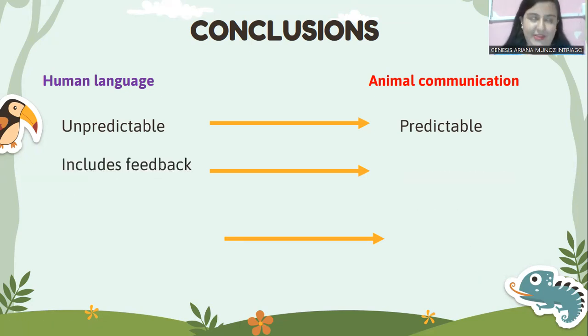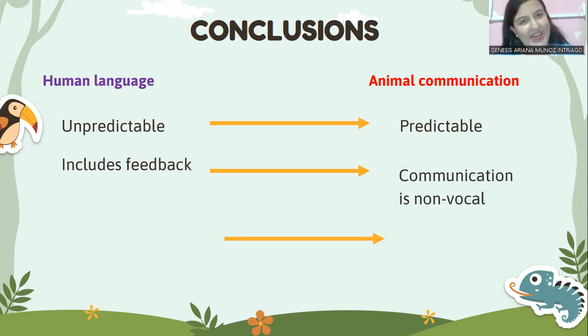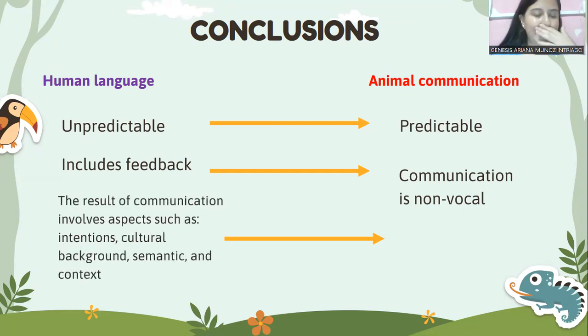So now, regarding feedback, as we mentioned before, humans have the ability to give feedback, unlike animals who, because their communication is non-vocal, can just show agreement or disagreement, but cannot give feedback or suggestions. And finally, the result of communication.